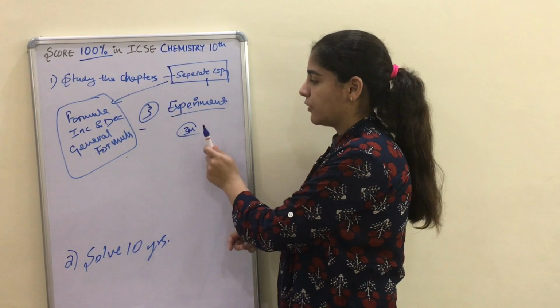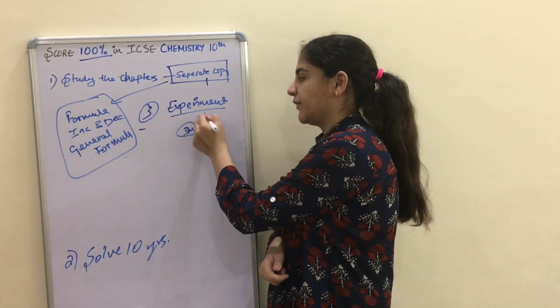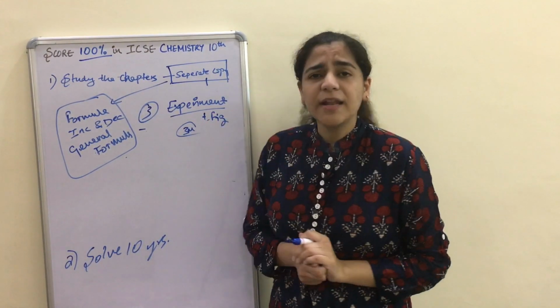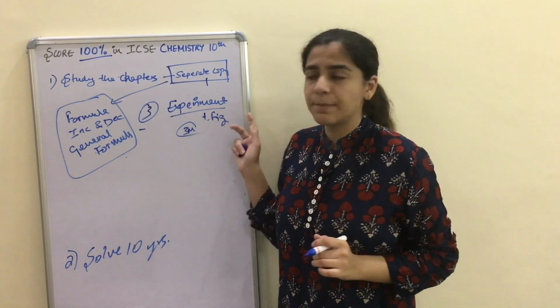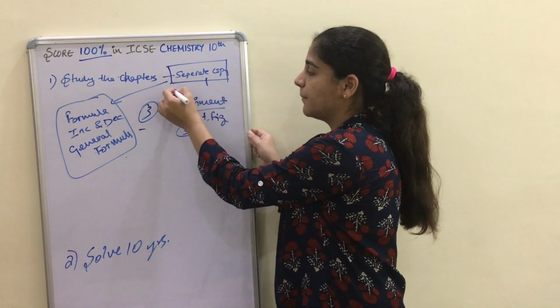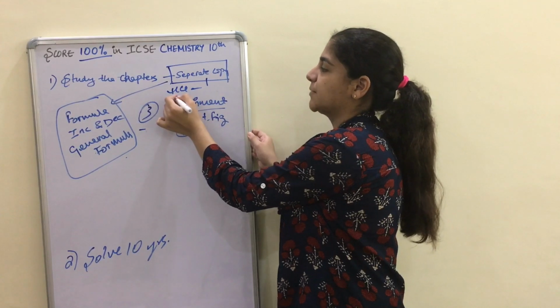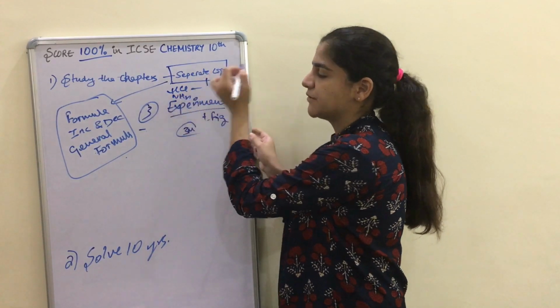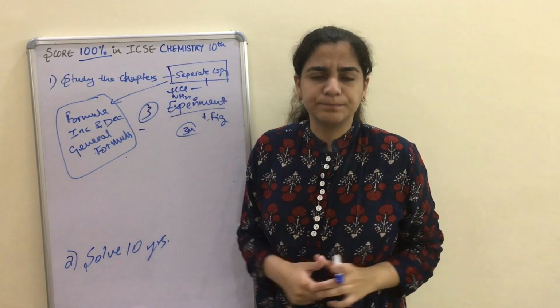Okay, after this, your experiments have to be there with a proper figure. Figures are important. In this, you don't have to maintain a separate copy, but just keep a note in your separate copy. What are the experiments from HCl? What are the experiments from ammonia? What are the experiments from which chapter? Keep a note of that.